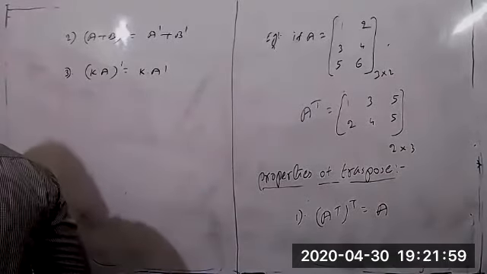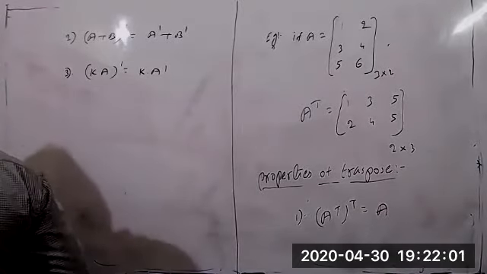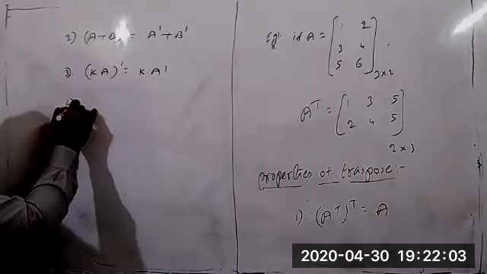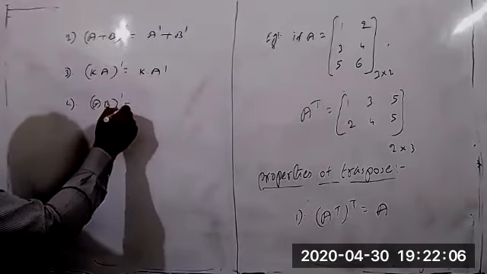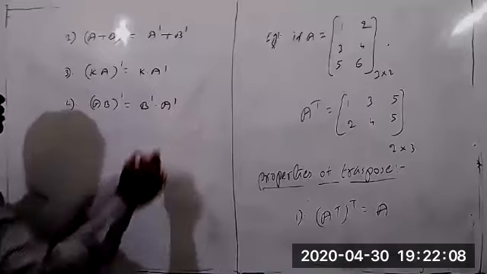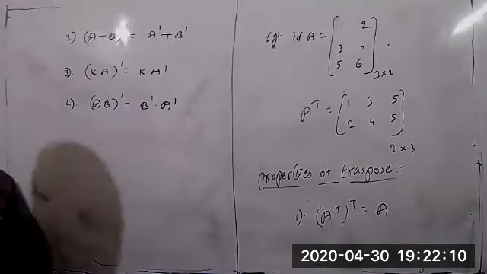Next, in the same way, the product also you can take here. Fourth one: A into B whole transpose equals B transpose into A transpose. This is more important.